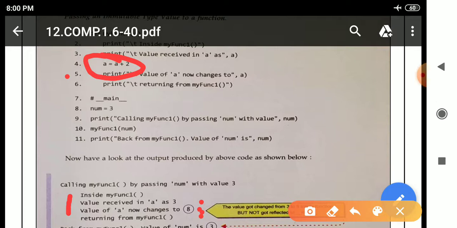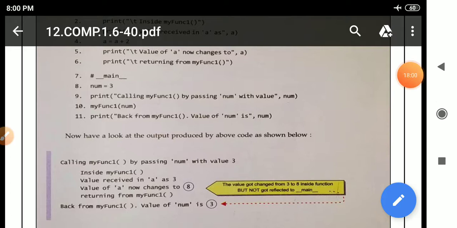After that it will move to line number 6. See here, there is a print statement again, in parenthesis double quotation, backslash t for space. After that, returning from my_func1, this message will print.